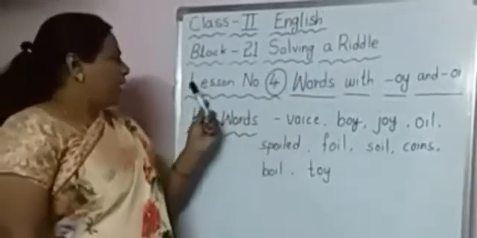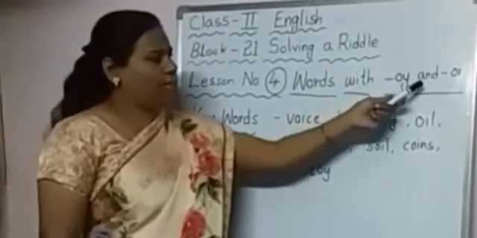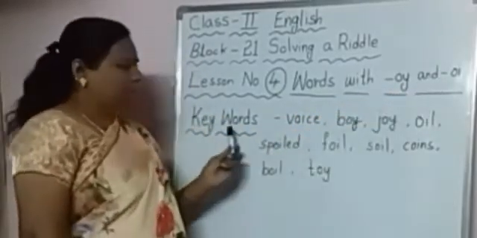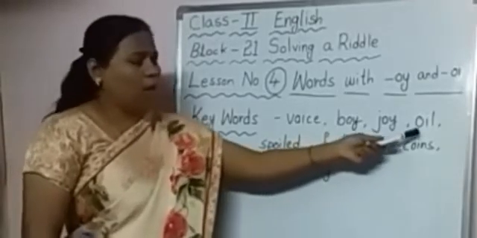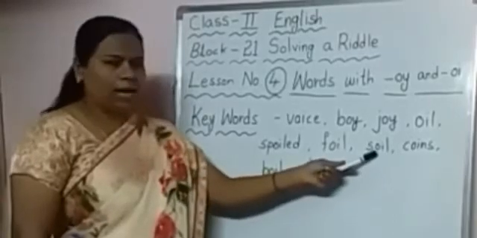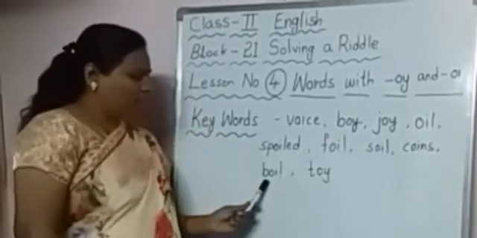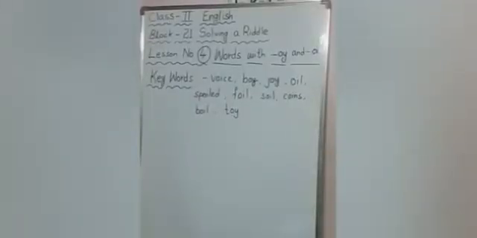Okay children, lesson number 4, words with OY and OI. Keywords are voice, boy, joy, oil, spoil, foil, soil, coins, boil, toil. Yes children, today we are learning words with OY and OI.